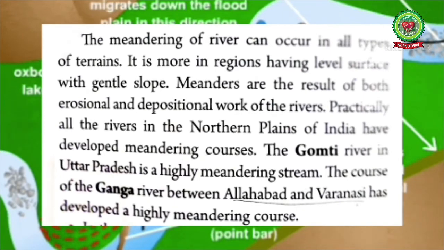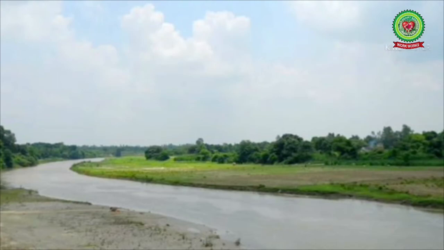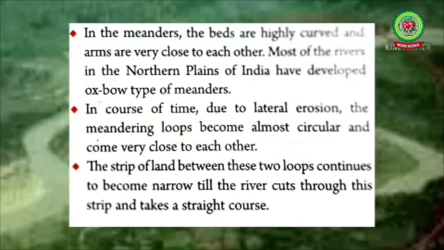Practically all the Indian rivers in the northern plains of India have developed meandering courses. For example, the Gomti River in Uttar Pradesh is a highly meandering stream. The course of the Ganga River between Allahabad and Varanasi has developed a highly meandering course. In the meander, the beds are high and the arms are very close to each other. Most of the rivers in the northern plains of India have developed the oxbow type of meanders.